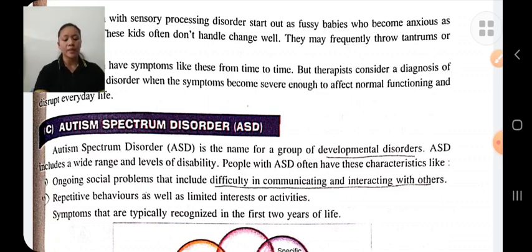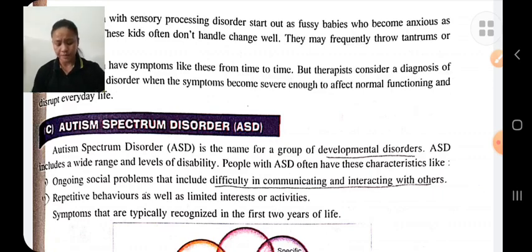Young children with ASD face difficulty in communication, language, social skills and behaviors. ASD is characterized by social inattention, difficulty communicating, tendency to engage in repetitive behaviors, etc.